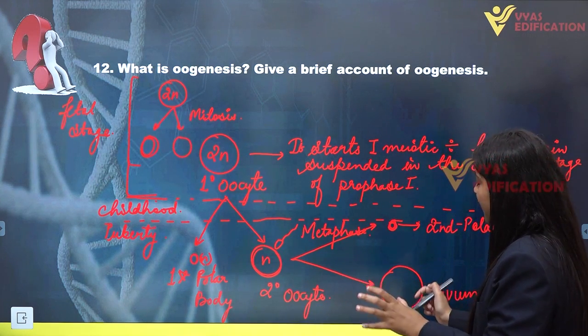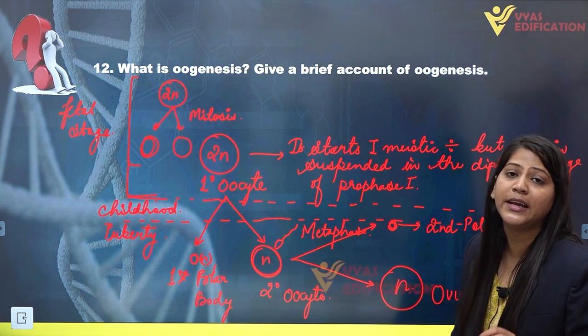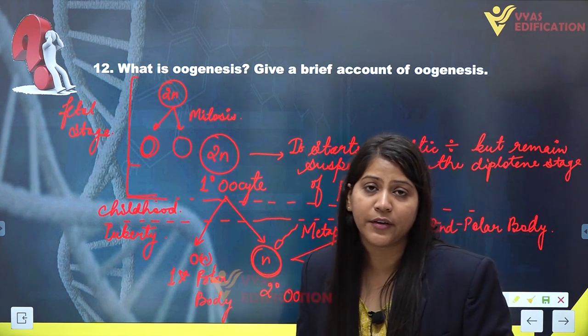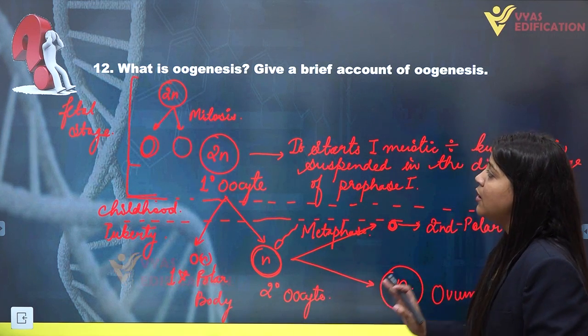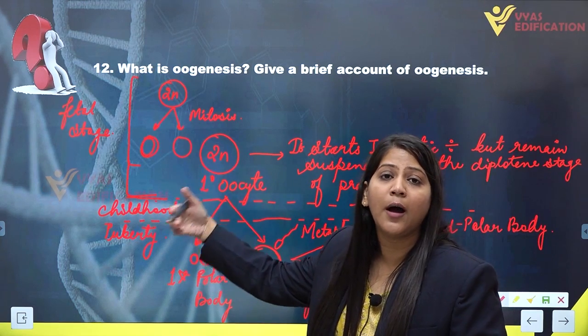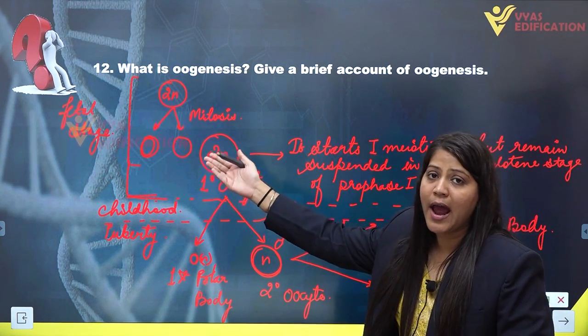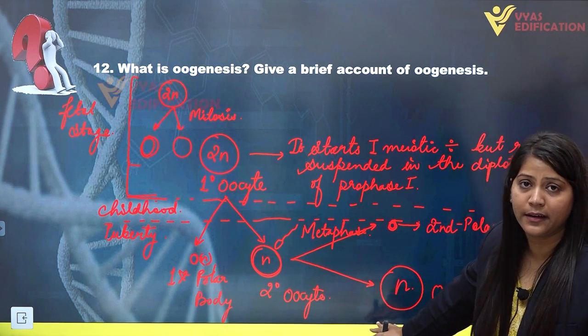What do we get finally? The ovum, which is also haploid in nature, containing 23 chromosomes. So this is the process of oogenesis, which actually starts much before childbirth, in the fetal stage of the female, and continues till puberty.